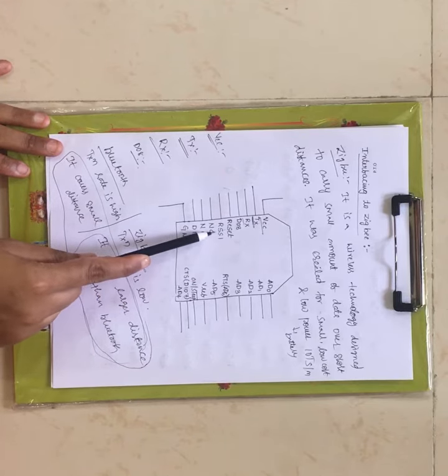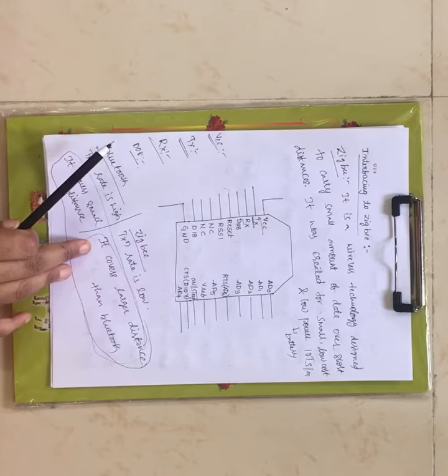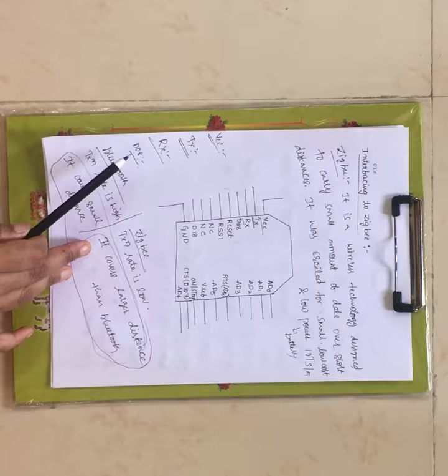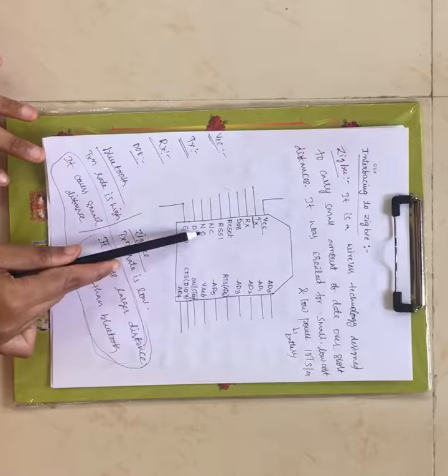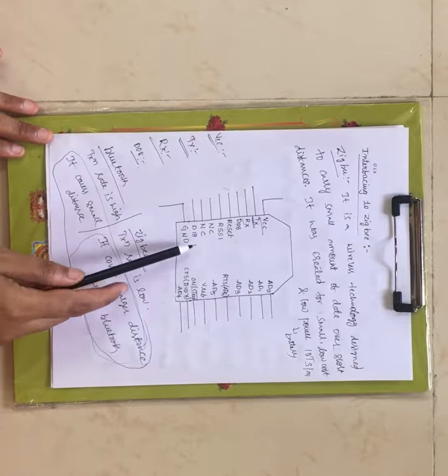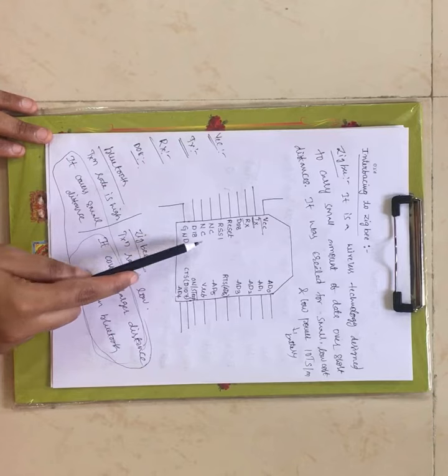And next we have RSSI, which stands for receive signal strength indicator. This particular pin gives the information of the signal strength that is received by the ZigBee. ZigBee will receive the signal, and that signal strength is indicated by this particular pin, RSSI. Now these two are reserved. NC, no connection, these two are reserved.